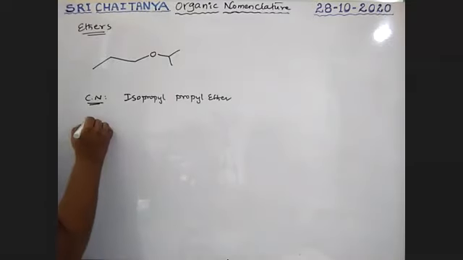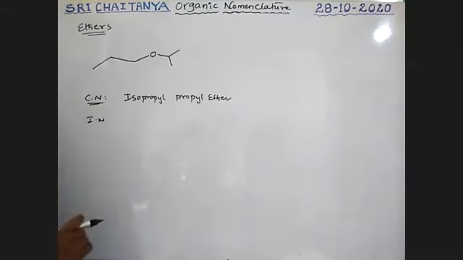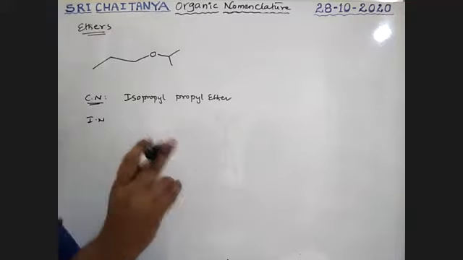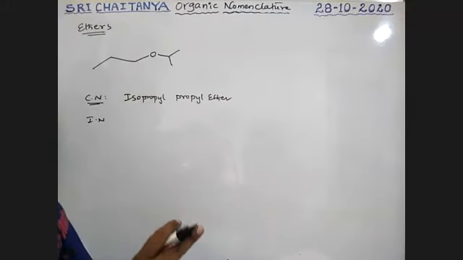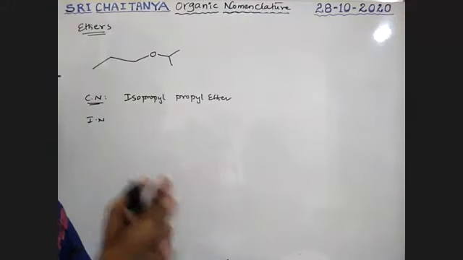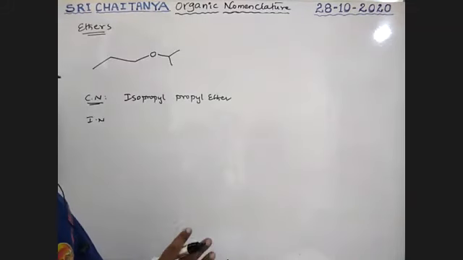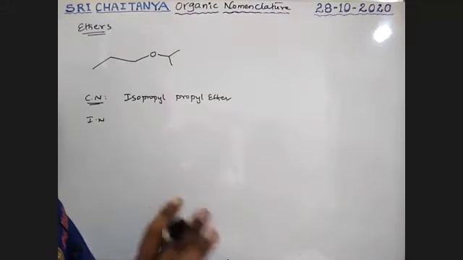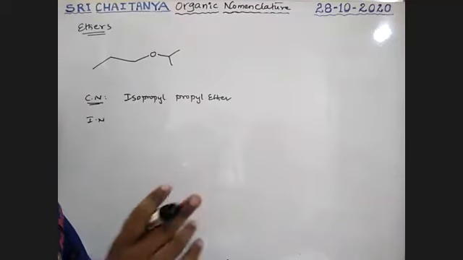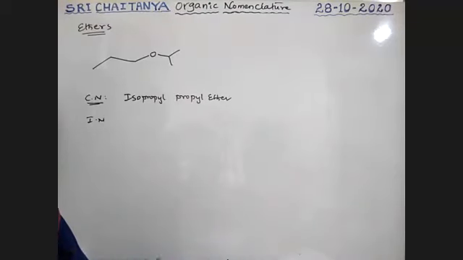IUPAC name. Let us observe, boys. In the IUPAC name, the word ether is not used. Please wait. The way is alkoxy alkane, not ether.